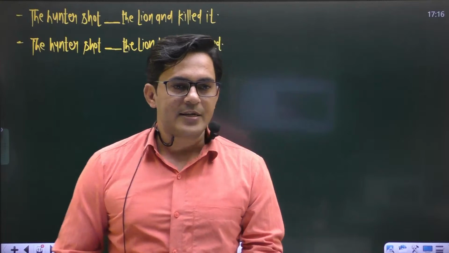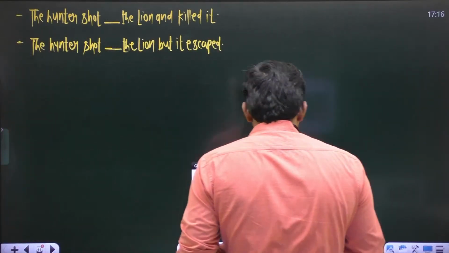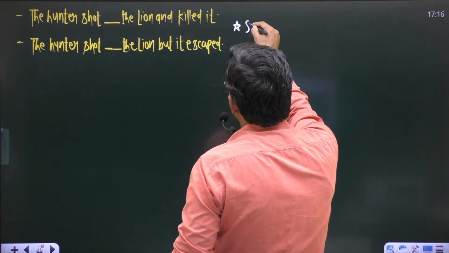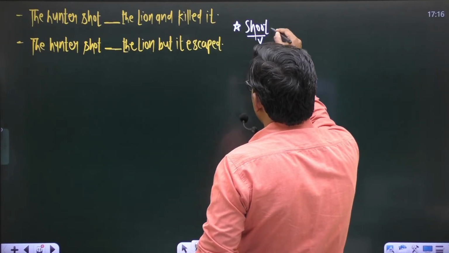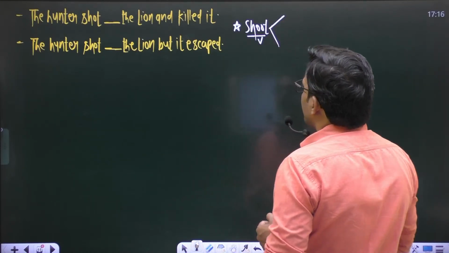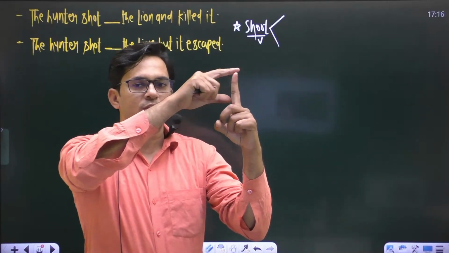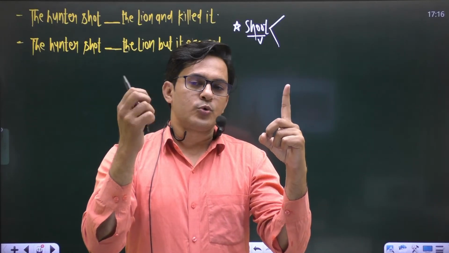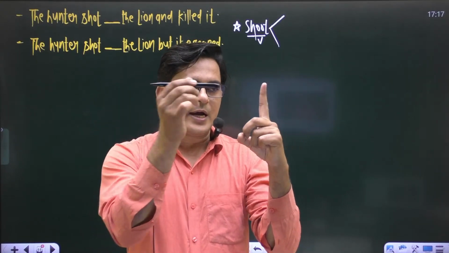Okay, so let us discuss both the sentences. Make it sure whenever we use a verb shoot, this verb shoot is used in two different senses. Just suppose this is your target, and if you shoot your target, two things will happen. Either in first situation you hit the target.